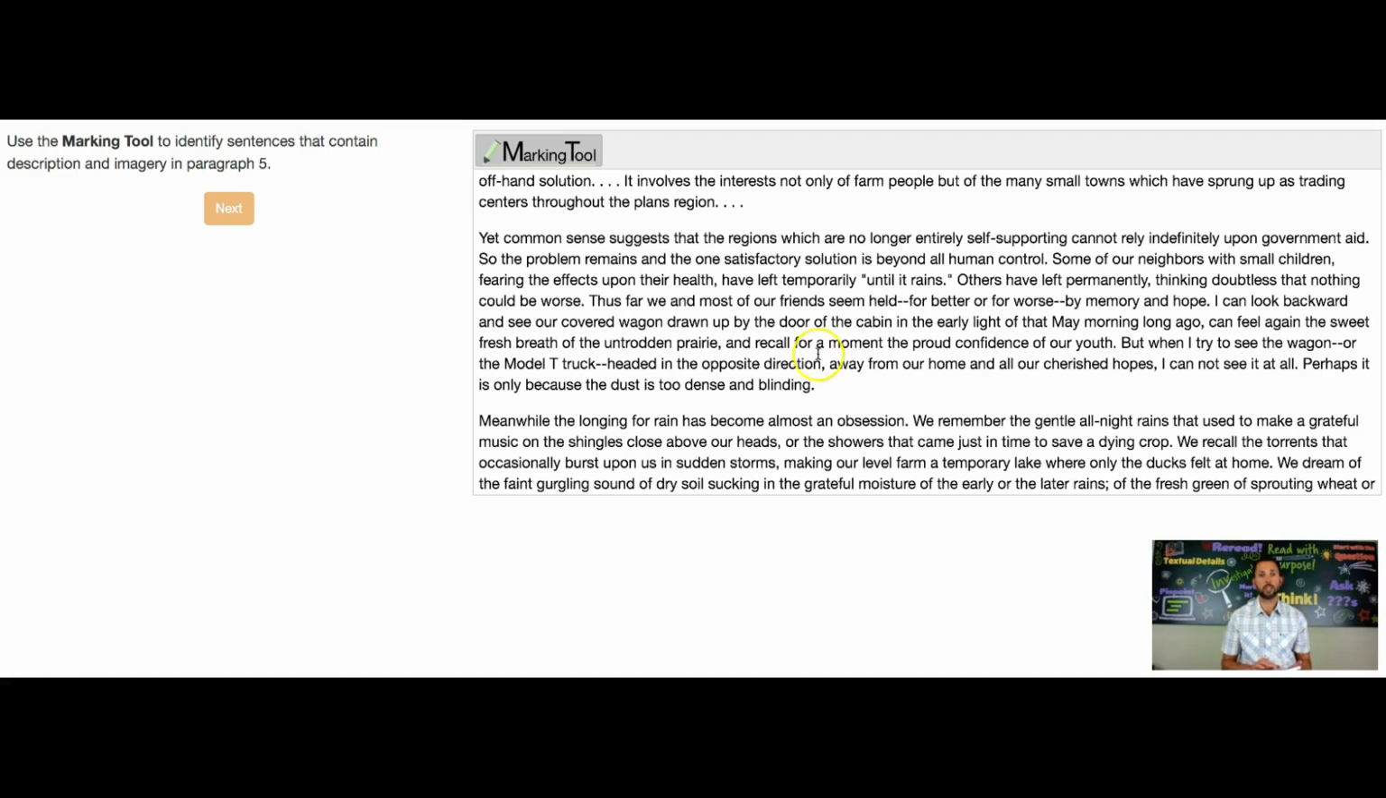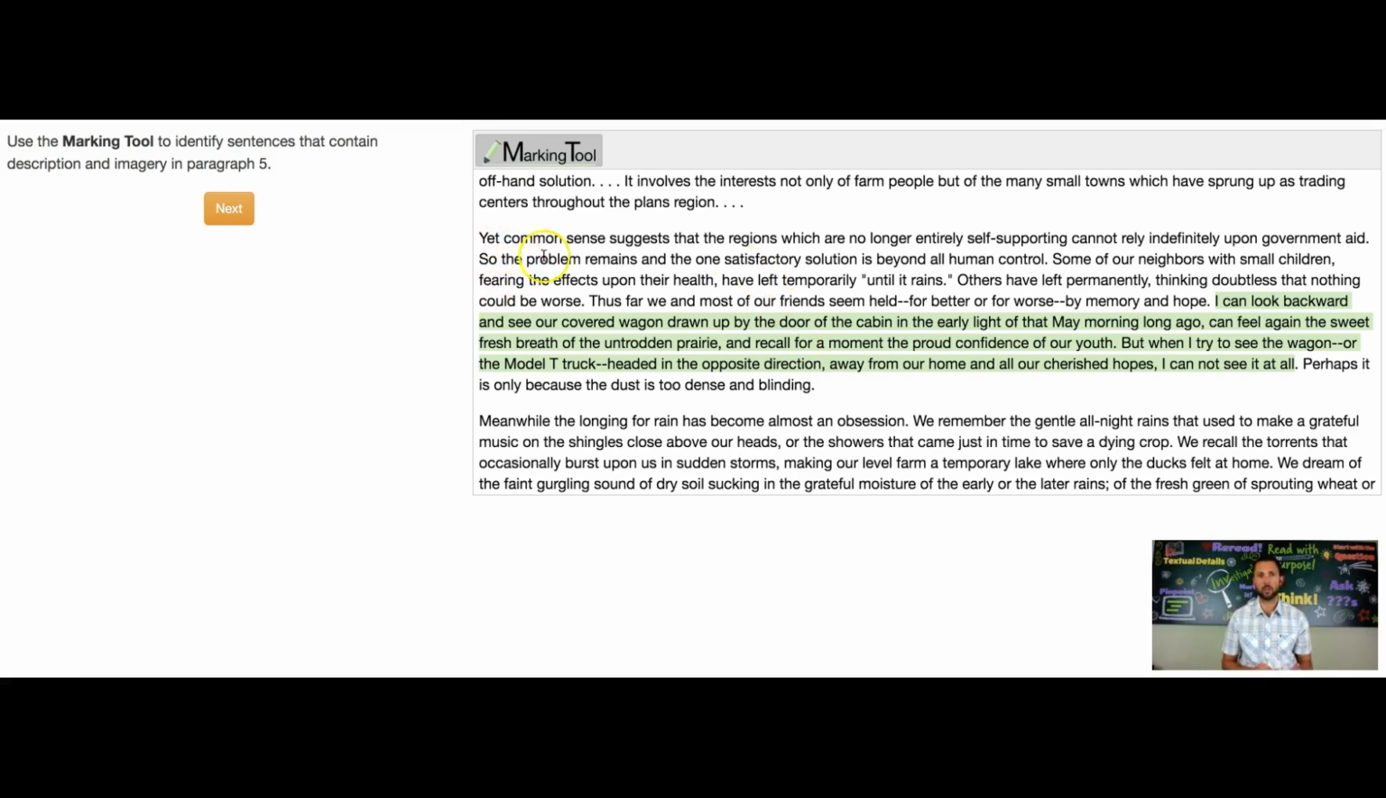So what I'm going to do is shoot right to where the answer is, and then I'm going to explain why this is the answer. So the answer starts here. I can look backward and see our covered wagon drawn up by the door of the cabin in the early light of that May morning long ago, can feel again the sweet fresh breath of the untrodden prairie, and recall for a moment the proud confidence of our youth. So this right here is going to be the description or imagery in the passage. And so I'm going to lock that in. And now I'm going to show you why this is the imagery and why something else isn't.